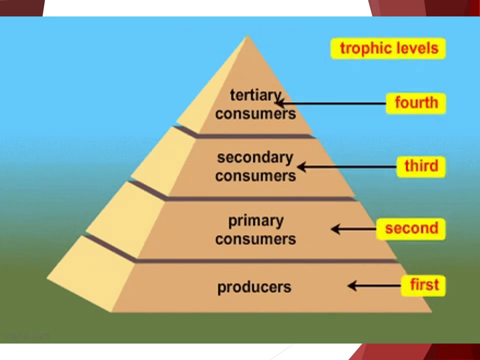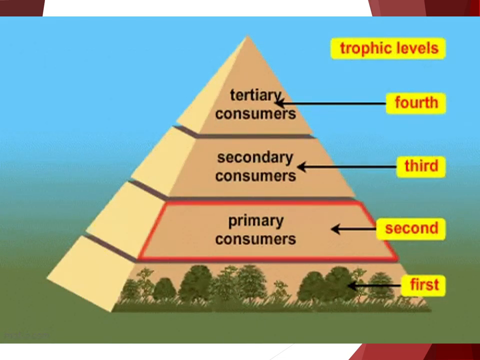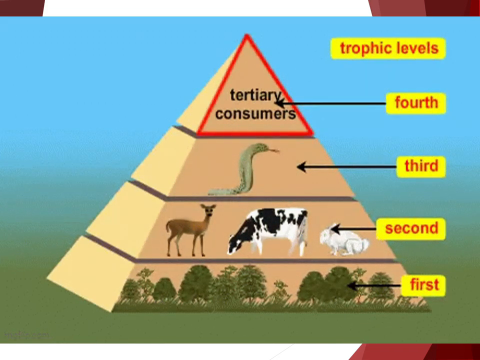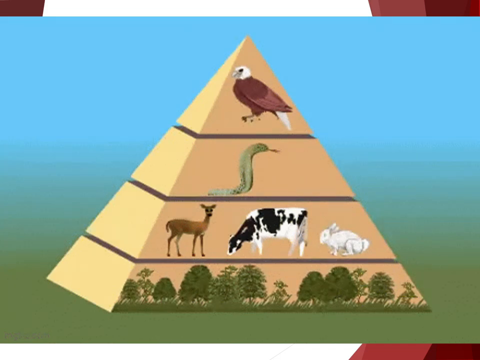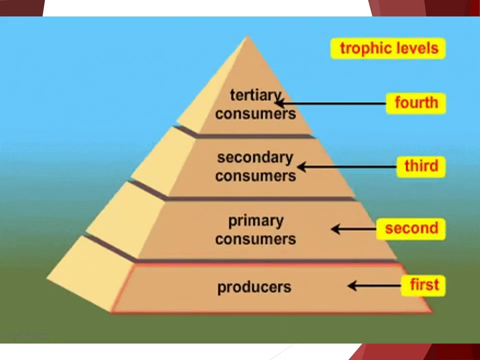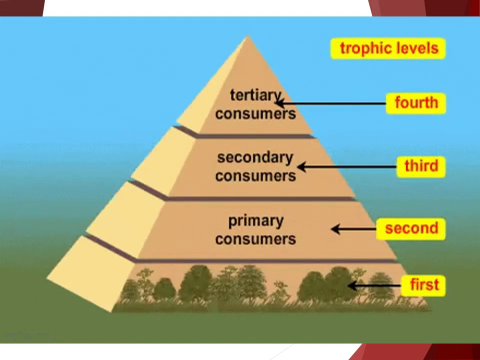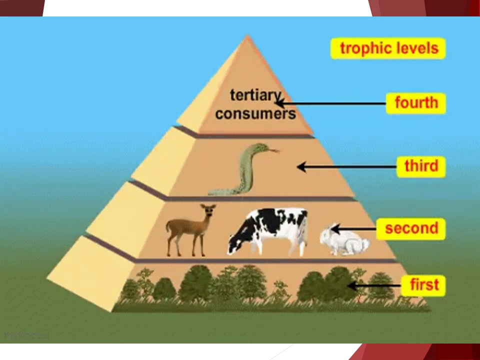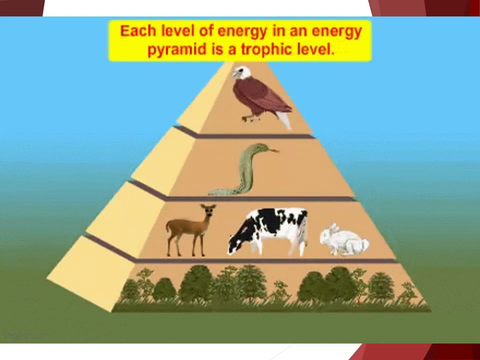Each level of producers and consumers is a trophic level. It is not uncommon for an organism to occupy more than one trophic level, depending on what it eats. Trophic levels, particularly those of parasites, may continue above the tertiary consumer levels. The flow of energy in an ecosystem passes from one trophic level to another in a single direction.